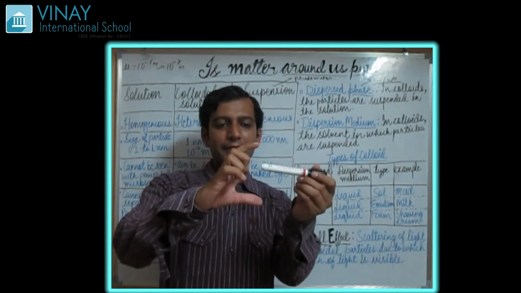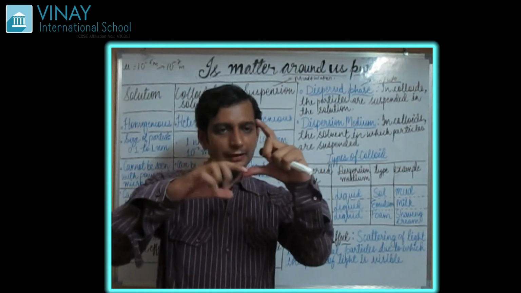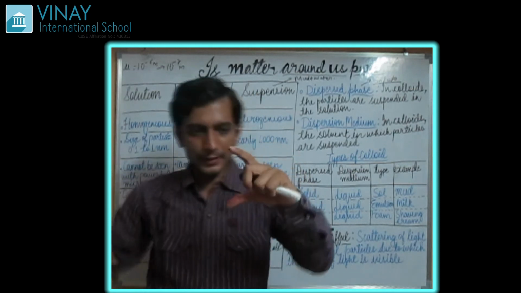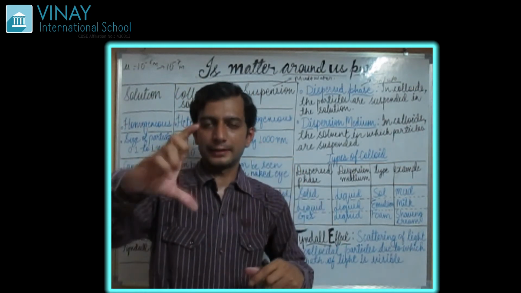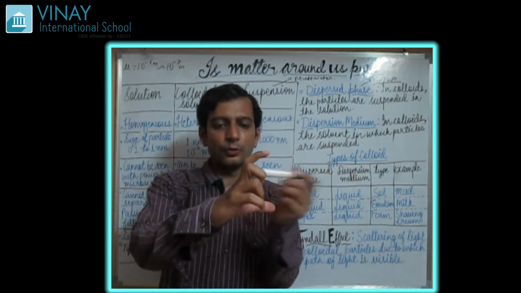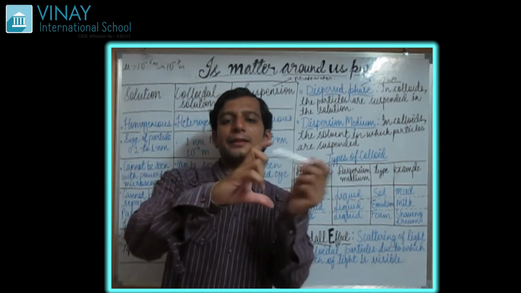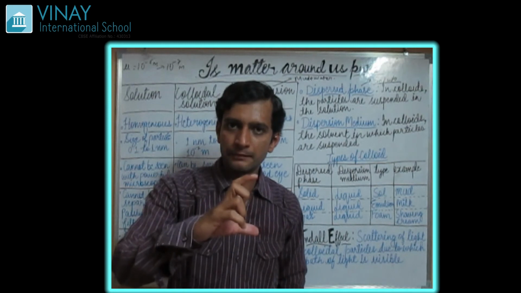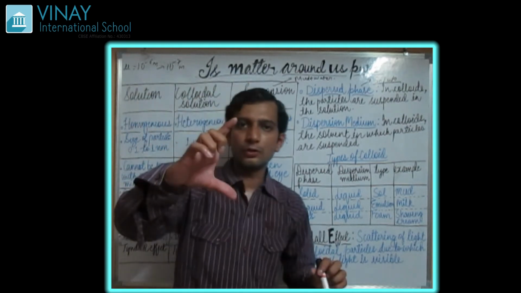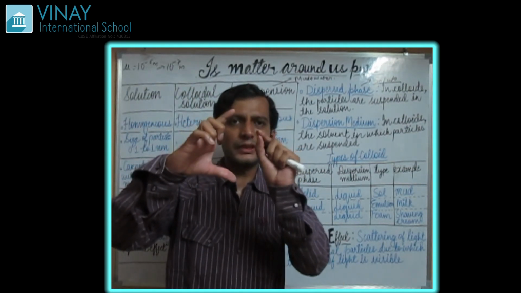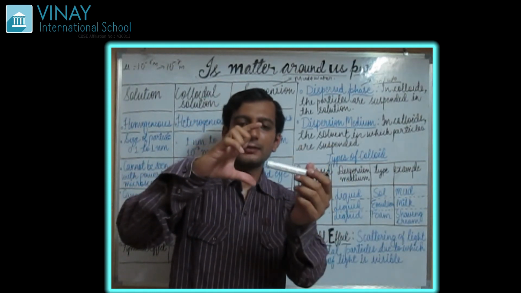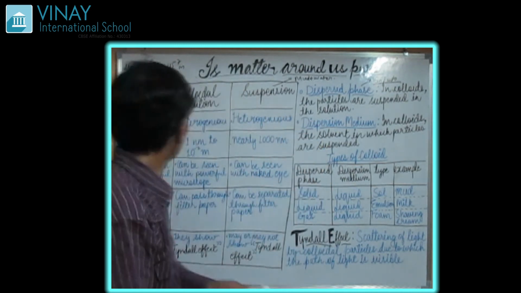What you will see is that inside the milk, the light is passing through the particles. You can see the light coming out of the glass container. So what is happening here? Colloidal particles are a little bit big particles. So when the light passes through them, it gets scattered around.